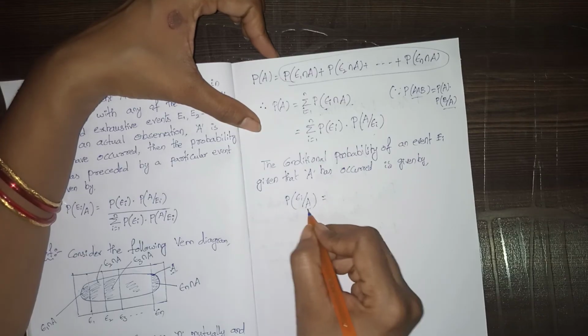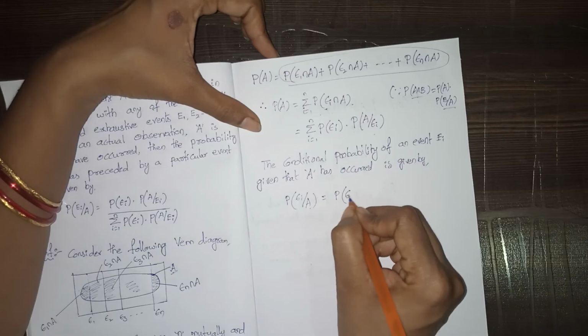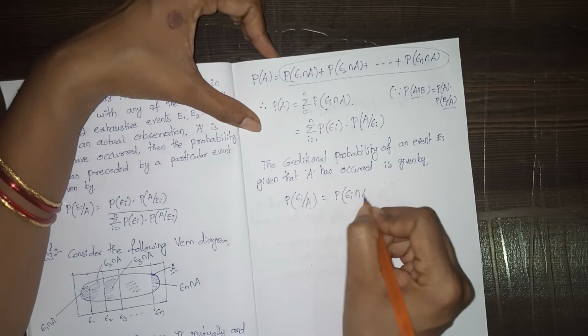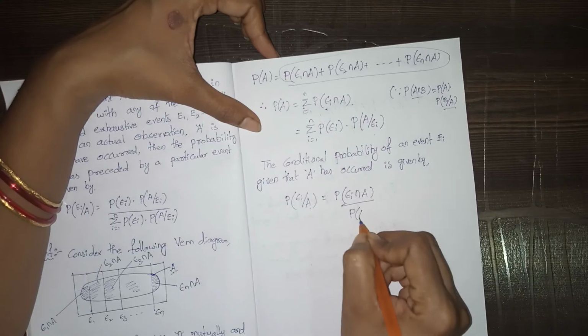So that equals P of Ei intersection A by P of A.